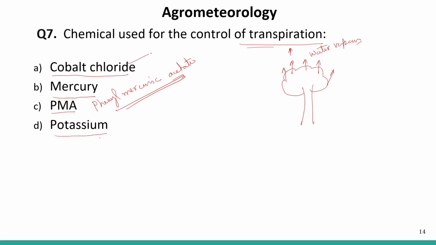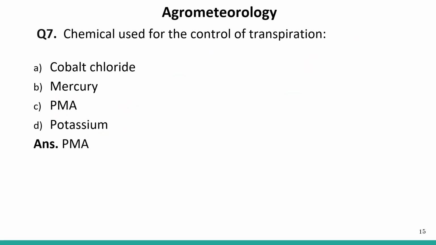So cobalt chloride, mercury and potassium are not chemicals that can be spread on the surface of the plant, but phenyl mercuric acetate is the chemical that is spread on the surface of the plant, and it controls the transpiration process. So the correct answer is PMA, phenyl mercuric acetate.